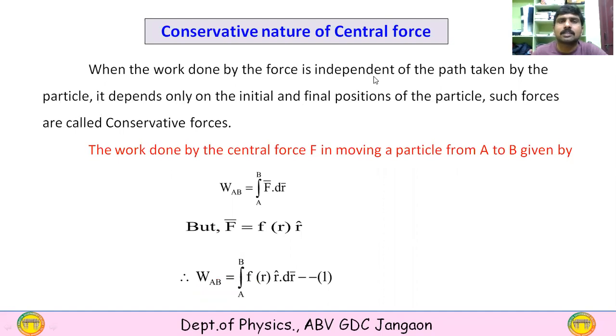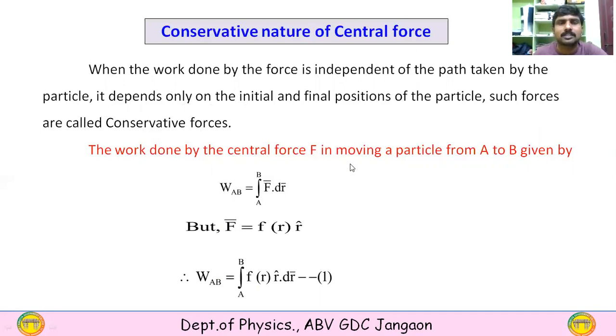And then, the conservative nature of central force. What do we mean by a conservative force? If the work done by a force is independent of the path followed, then it is called a conservative force. And we want to show that the central force is conservative. When the work done by the force is independent of the path taken by the particle, and depends only on the initial and final positions of the particle, such forces are called conservative forces.